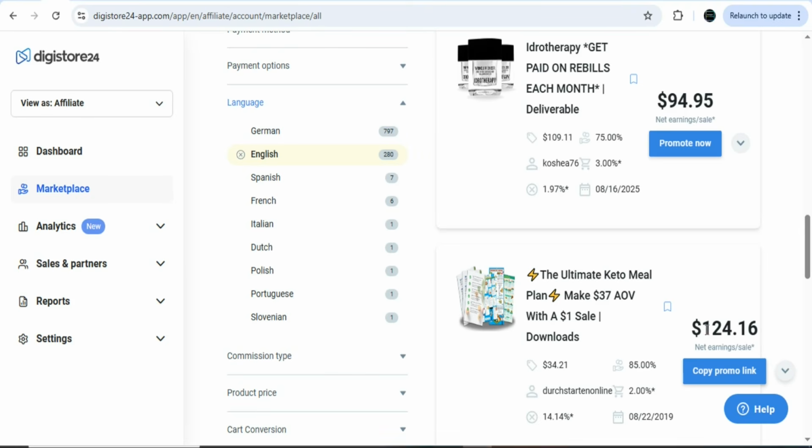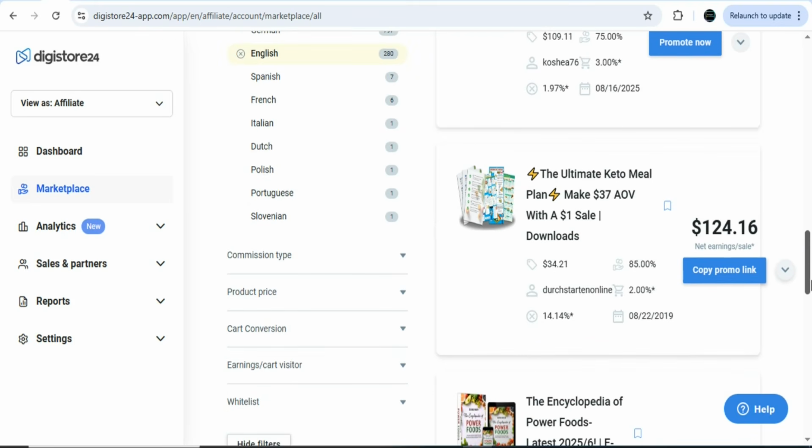You can see the commission rate is very high. You are going to be earning $124.16 per every sale that you get. That is a lot of money. So if you are able to get many people to purchase this product, you are going to be earning a lot of money per day.